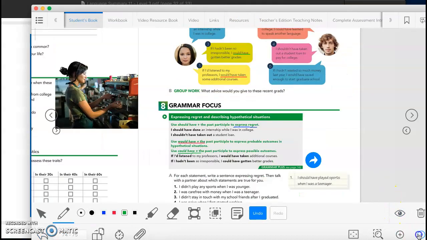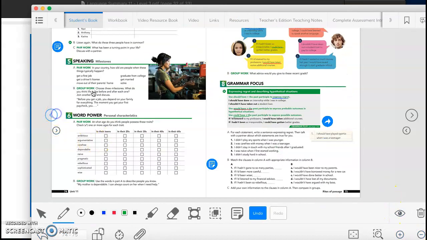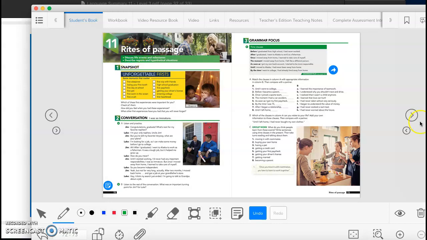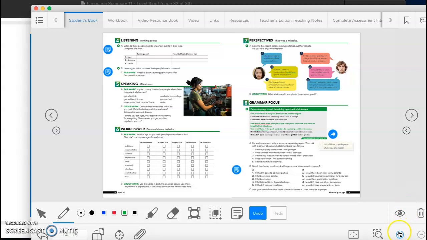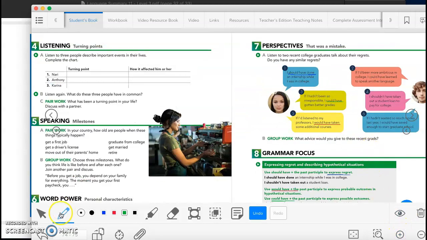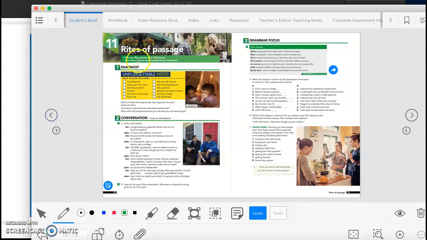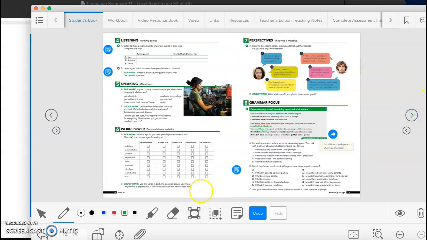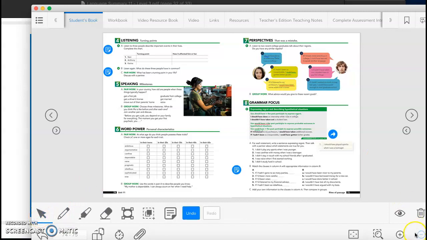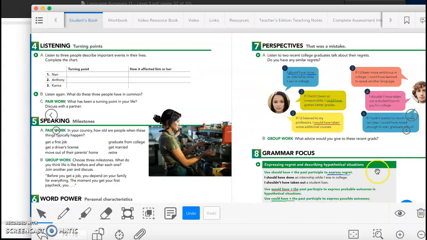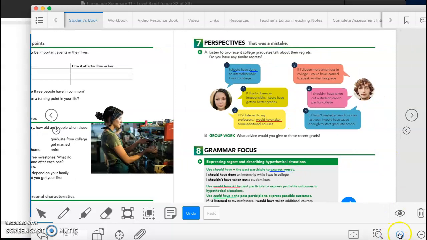Hello guys, so today we are going to be working with the second part, the second grammar of Unit 11, which is called Rites of Passage. In here we have this grammar, which is the second objective that we have in here: describe regrets and hypothetical situations. So in this grammar we are expressing regrets and we are talking about situations that didn't happen.